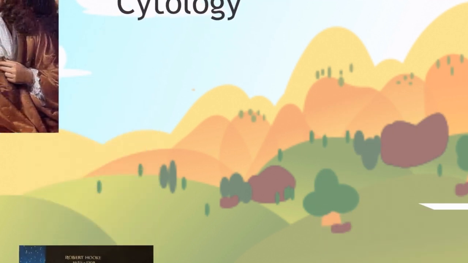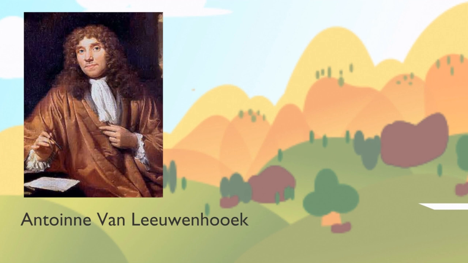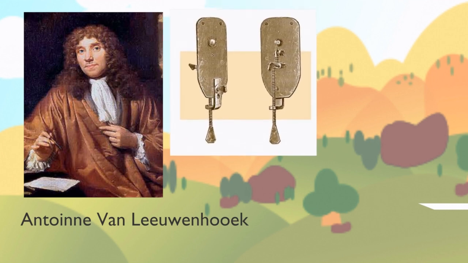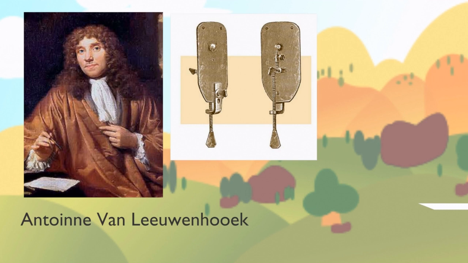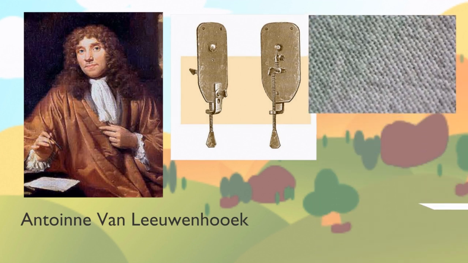Another important person in the early study of cytology is Antoine van Leeuwenhoek. He was a fabric merchant by profession, meaning a person that sells and buys fabrics. He was an inventor, and he invented a simple but powerful single-lens microscope. It is actually a very powerful magnifying glass. He initially used his microscope as a tool to examine the quality of the threads that made up the fabrics